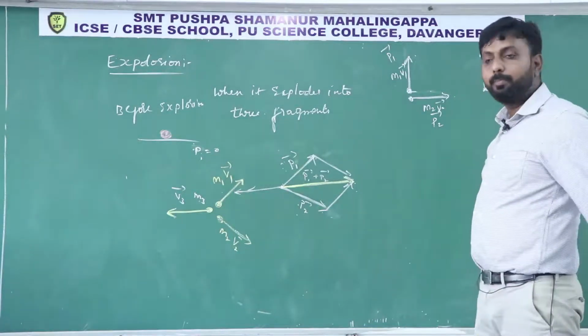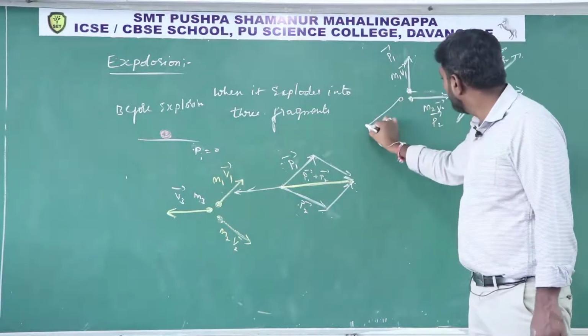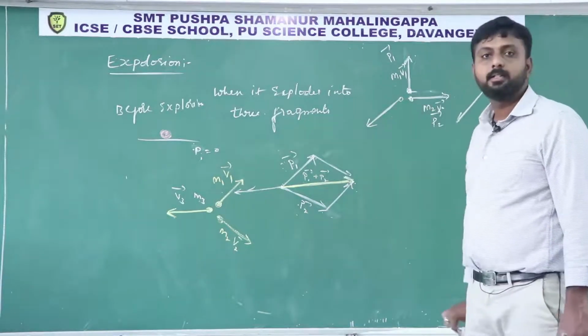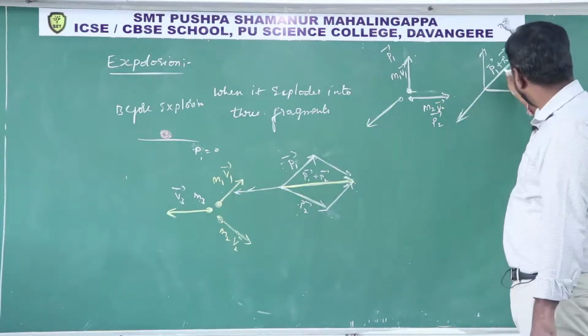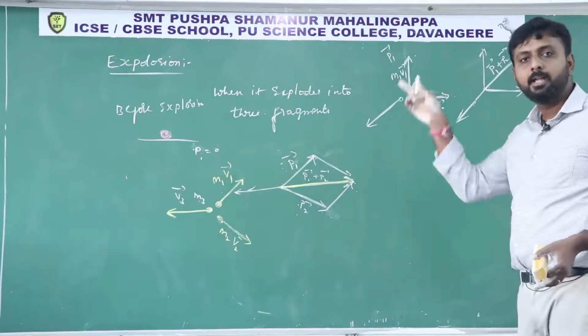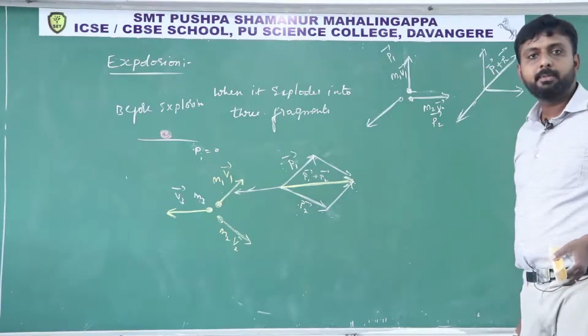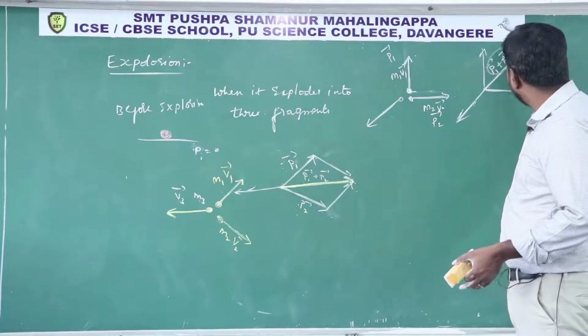So for it to become 0, another fragment has to move in this direction, right? Then what is its magnitude? See here, finally these two are equal in magnitude and opposite in direction, hence they cancel and the final momentum of the system becomes 0. That means both have the same magnitude. What is the magnitude of this vector?